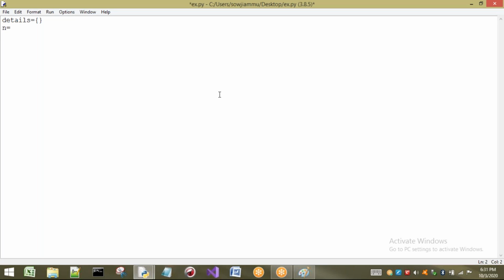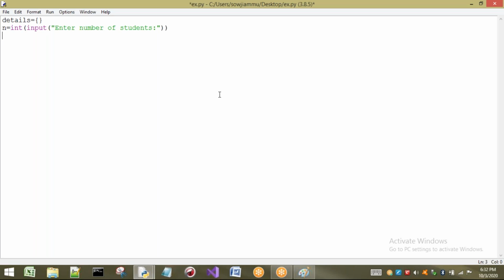First I want to ask the user to enter the number of students. So: input, enter number of students. What happens here? The number of students is going to be inserted and stored in n in the form of what? String. But I want to convert it into int, so I have to use a function called int to convert this string into int. So the number of students has been stored.